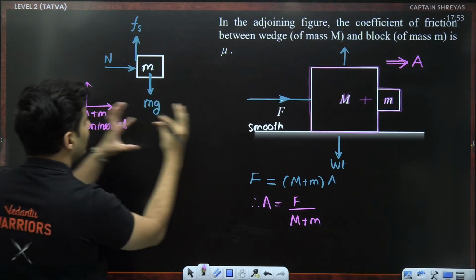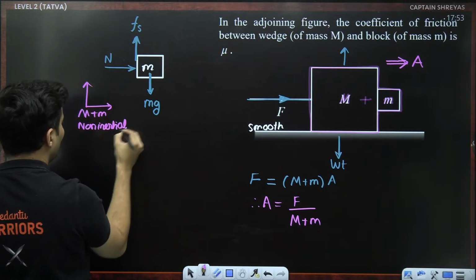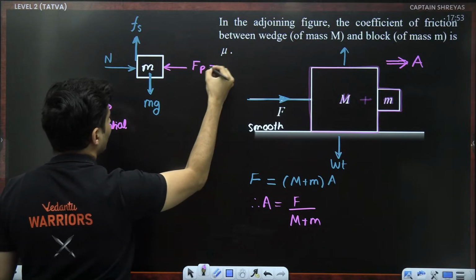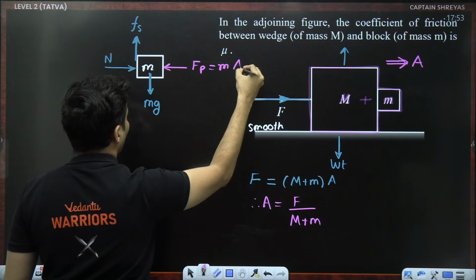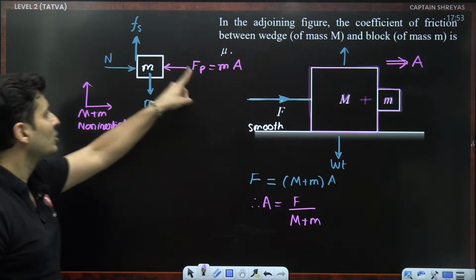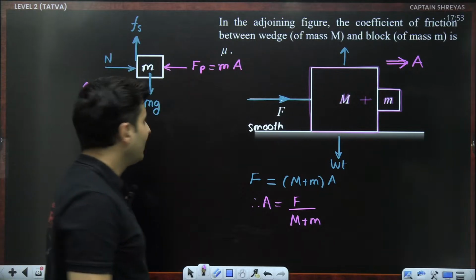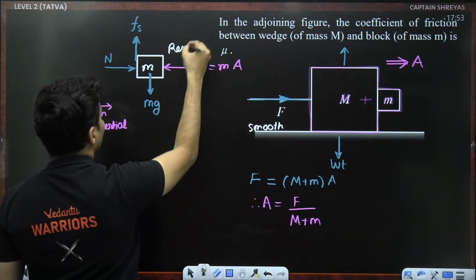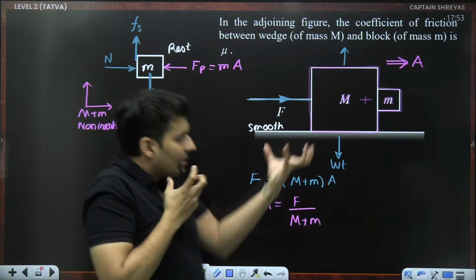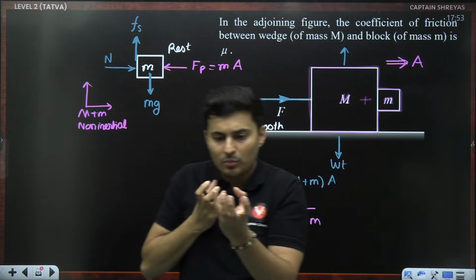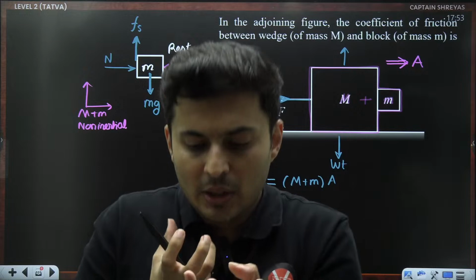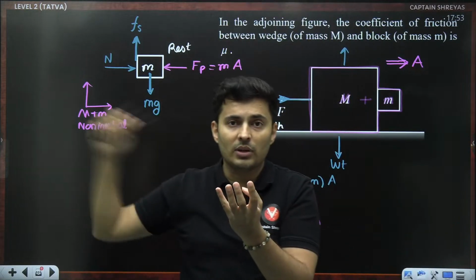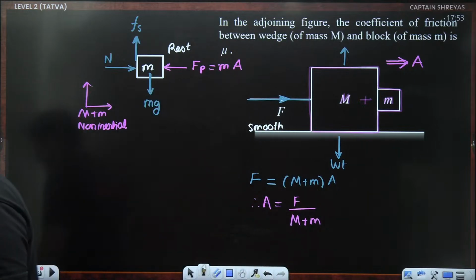So this non-inertial frame is accelerating towards your right-hand side. So there will be a pseudo force given by the mass of this body times the acceleration of the frame. This pseudo force is balancing the normal, and this object will appear to be at rest. This mass will appear to be at rest in that frame because this whole thing is moving together. Just imagine both of these are moving together. So if I'm sitting on the big guy, the small guy appears to be at rest for me, not for the outsiders. Make sense? Yes.